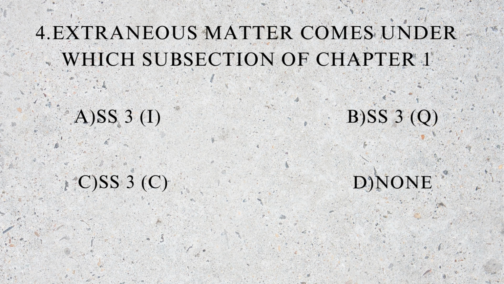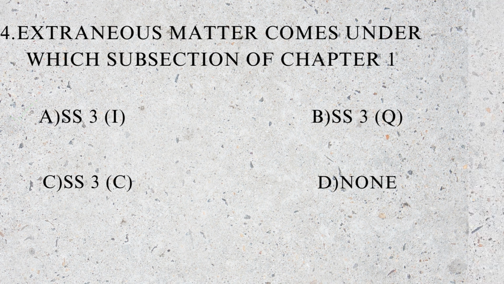Question number 4. Extraneous matter comes under which section of chapter 1? Options are subsection I, subsection Q, subsection C, and option D, none. The correct answer is A, subsection I. Extraneous matter comes under chapter 1, subsection I of section 3.